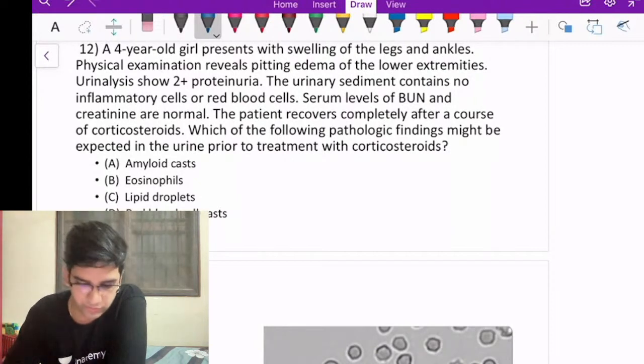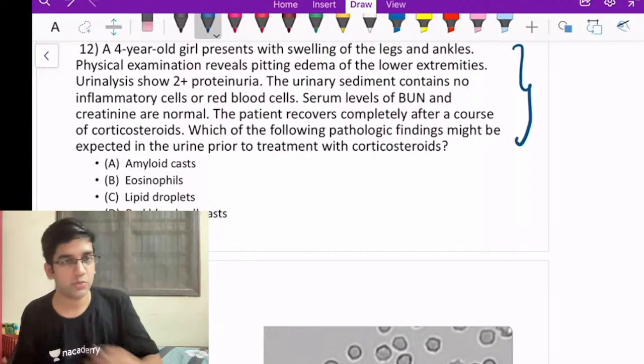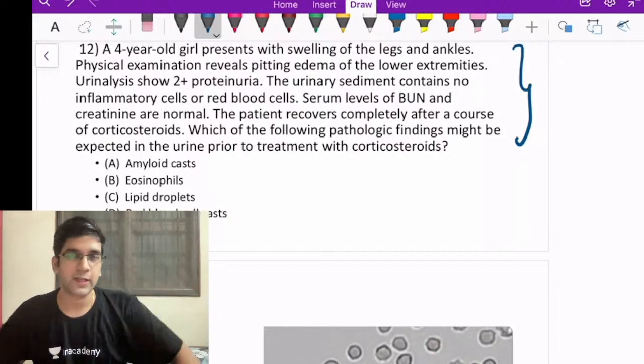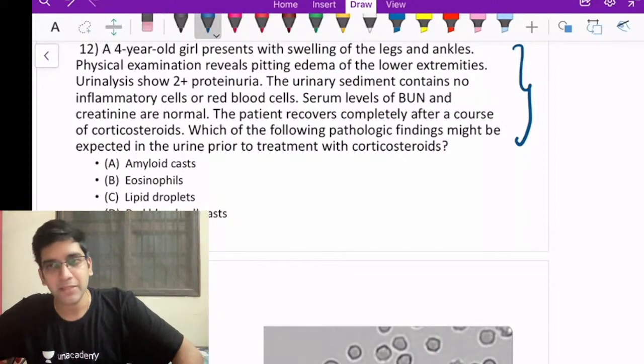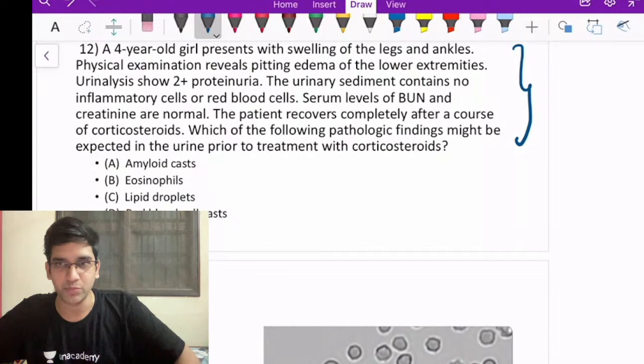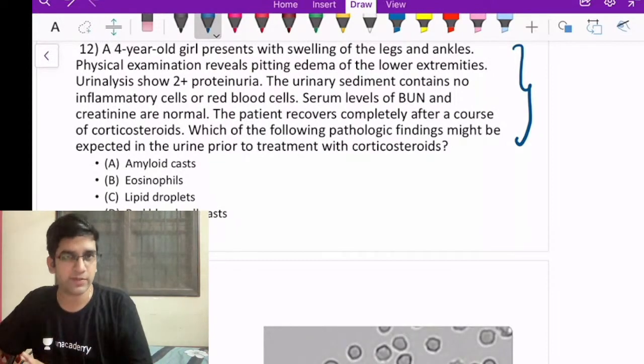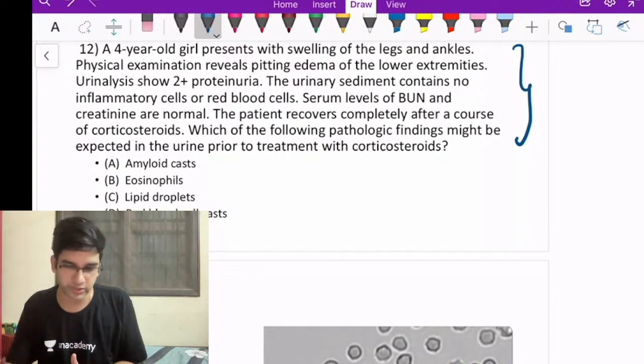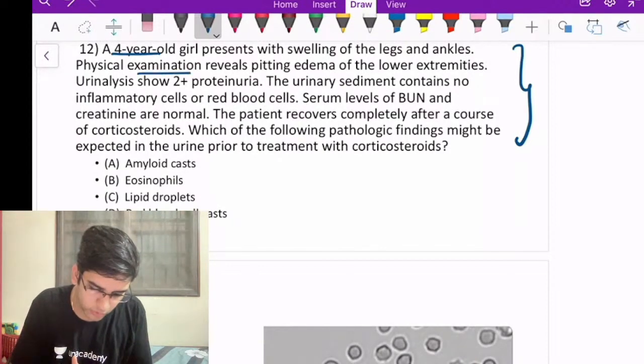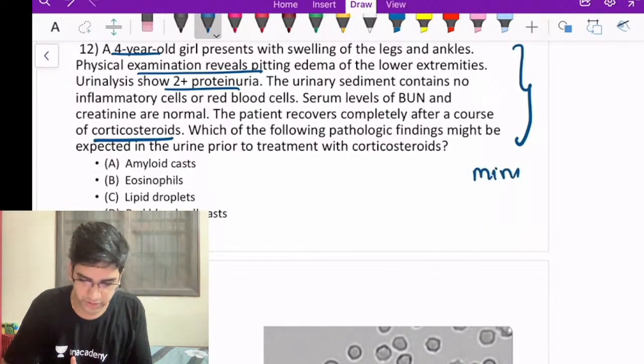Okay, first tell me the diagnosis. Again, I want everyone to participate. It's completely fine if you're wrong. My diagnosis here is minimal change disease, or lipoid nephrosis. Both mean the same, right? A 4-year-old kid having edema, 2+ or 3+ proteinuria, and responding to steroids. All of them are classical clues for me to diagnose minimal change disease.